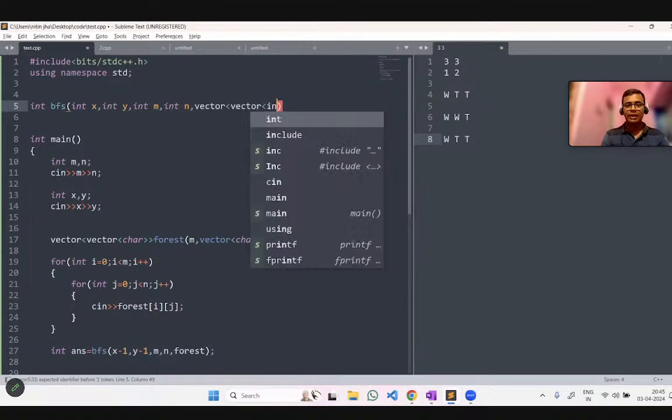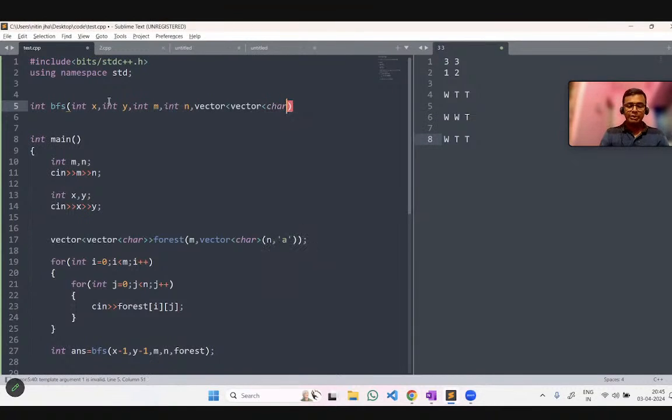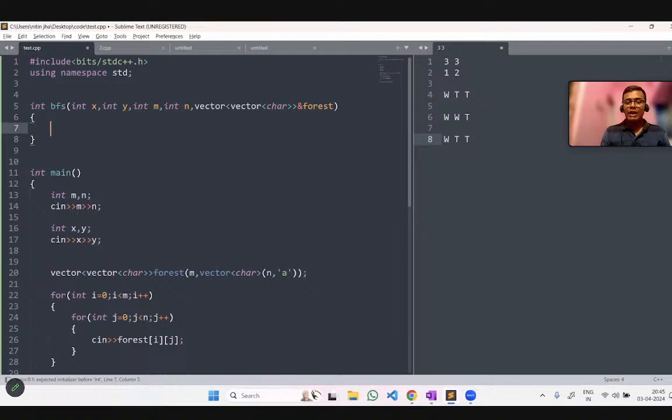It is a character matrix, so let me take it as input also, forest. I think you are getting it. So now we are in our BFS function, and here we have to write our BFS code.